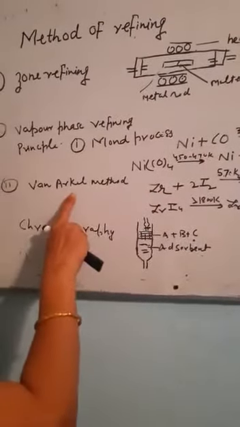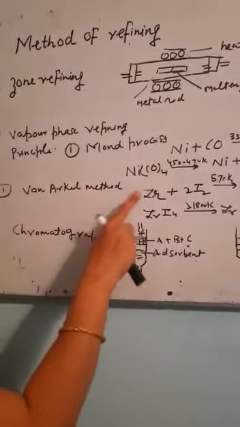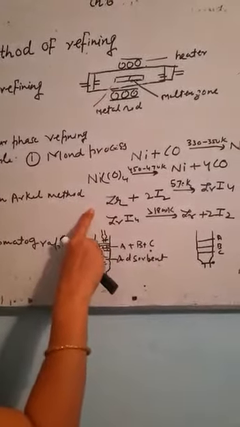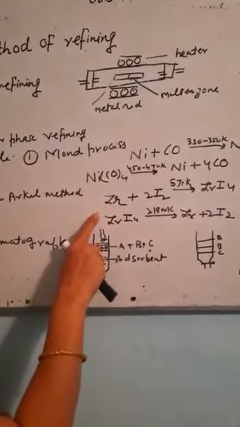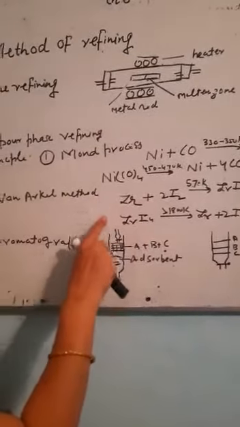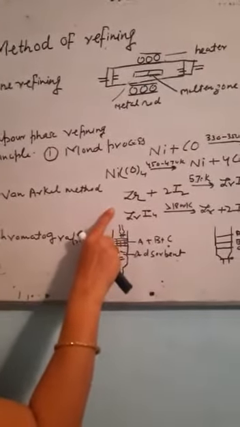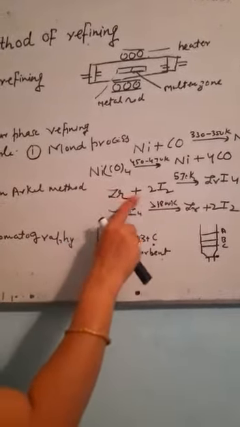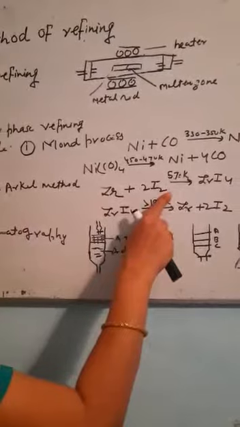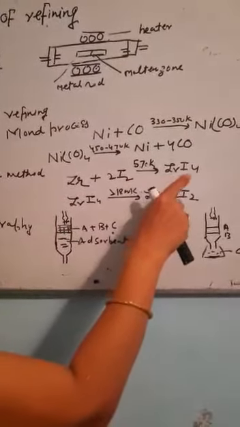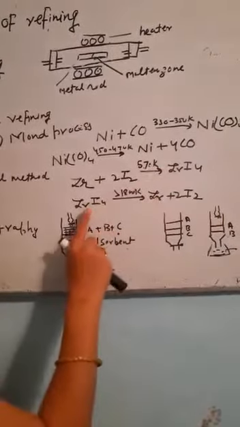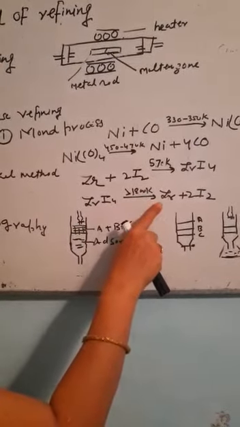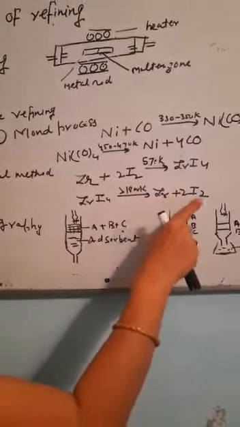The next method is the van Arkel method. It is used for refining of zirconium and titanium. Titanium is used in the windows of a spacecraft. There should not be the presence of even 0.01 parts per million of impurities. Zirconium is treated with iodine. There is a formation of zirconium tetraiodide. Zirconium tetraiodide is decomposed at a very high temperature to give zirconium and iodine.